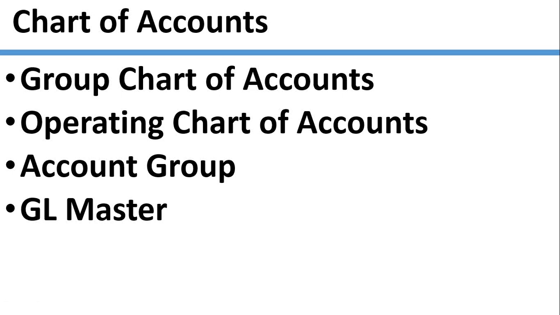Any record, any expenses, any business transaction which has value in SAP, for example, paid salaries: we are debiting the salary account and crediting the cash account or bank account. $1,000 paid salaries debit, and crediting the bank account or cash account $1,000. This transaction has to be recorded in SAP.